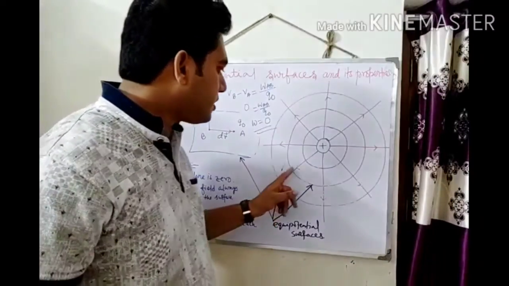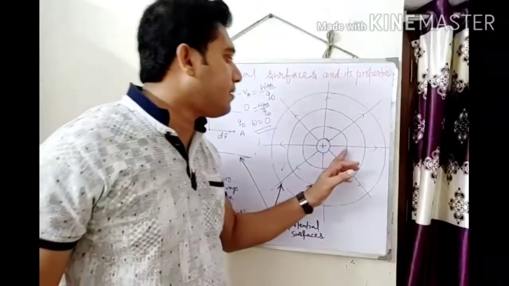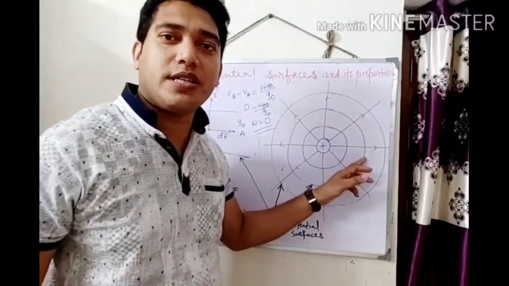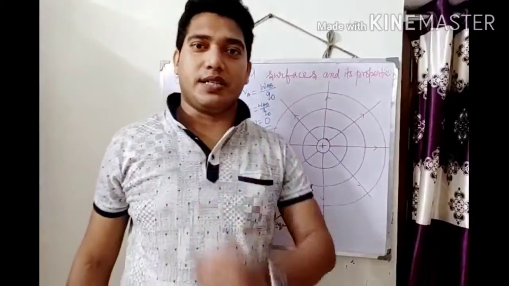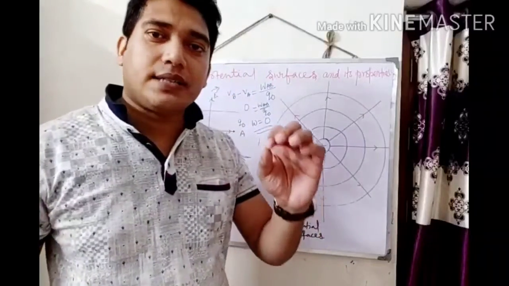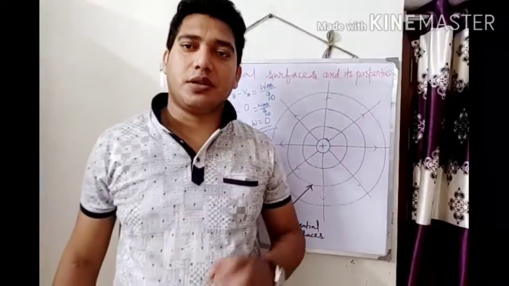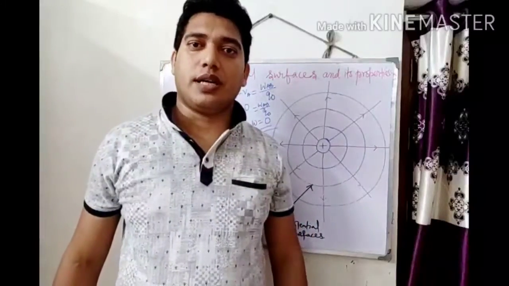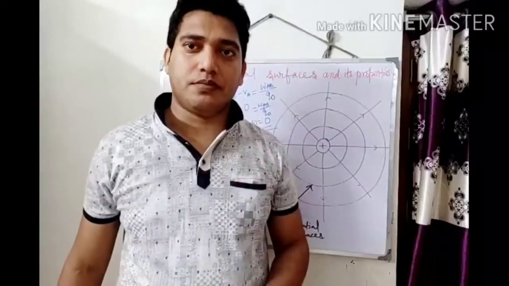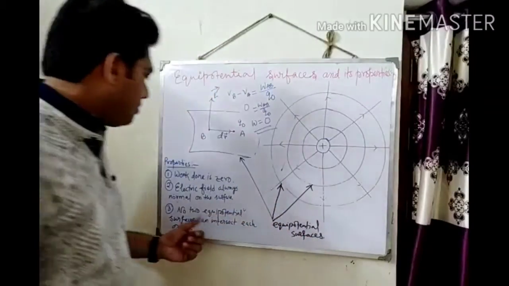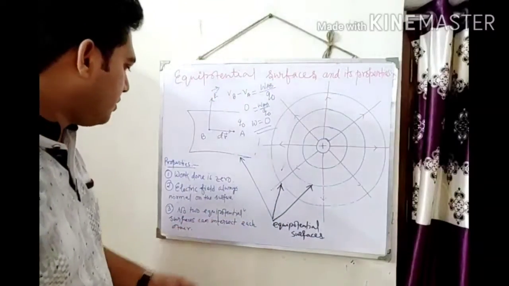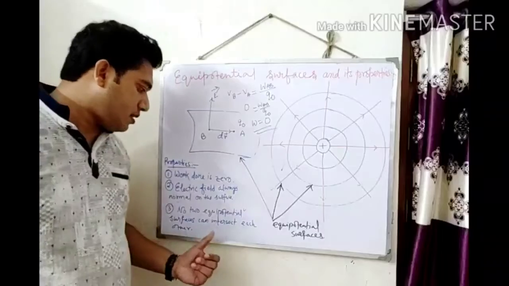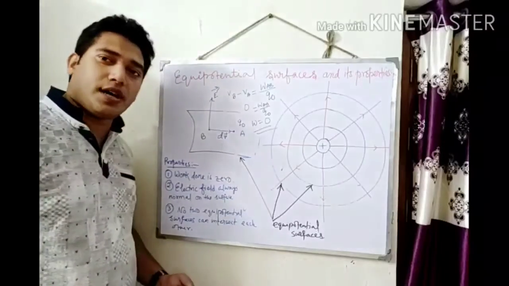Suppose this surface and this surface, they do not intersect each other. If they intersect, then at the point of intersection two values of the potential would be found, but that is not possible. So no two equipotential surfaces can intersect each other.